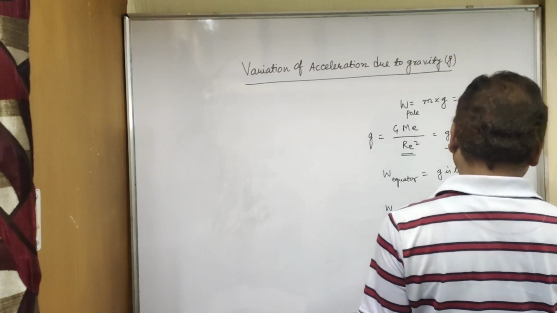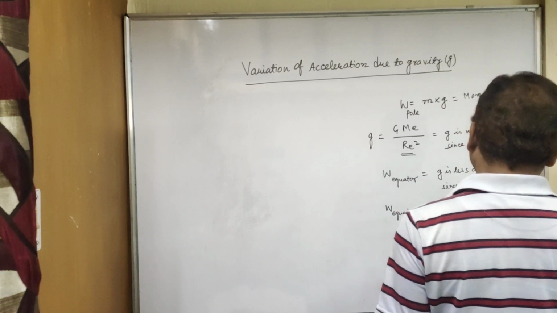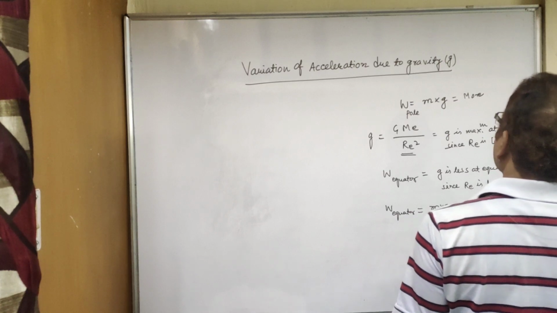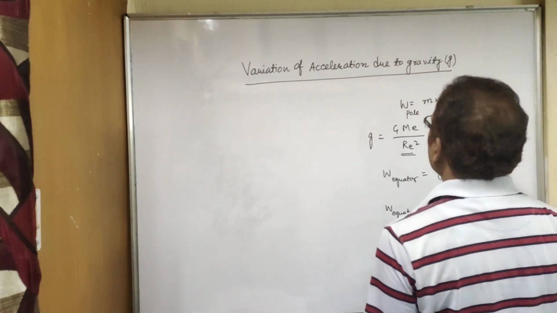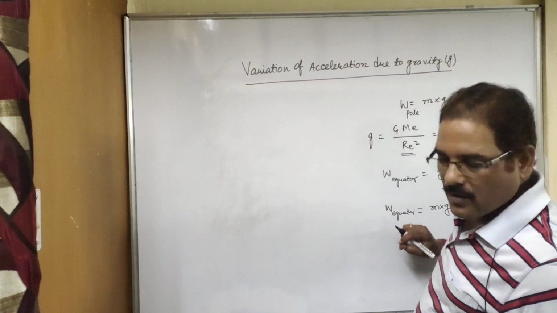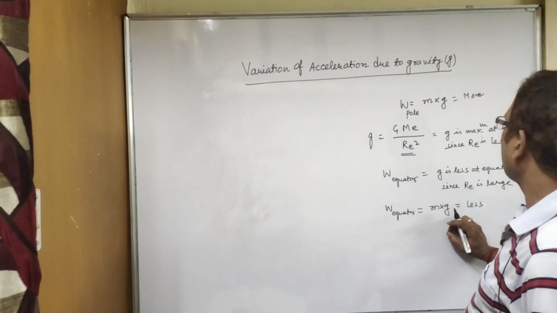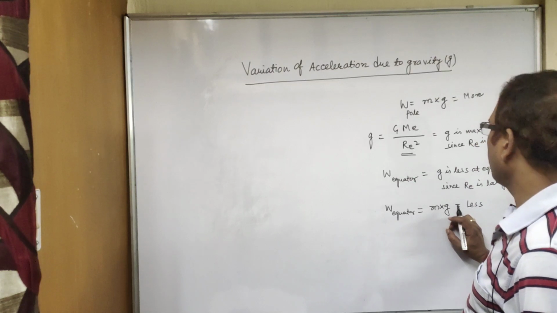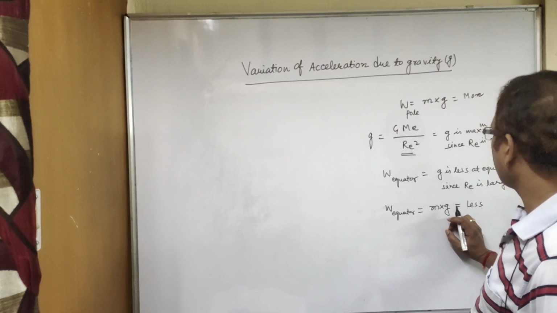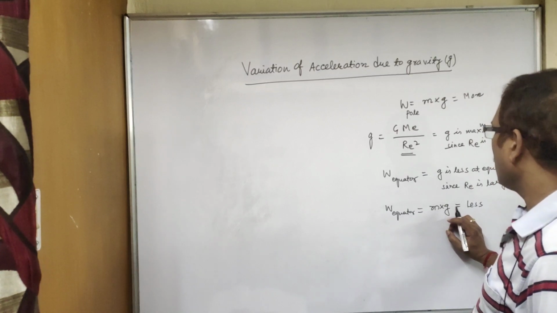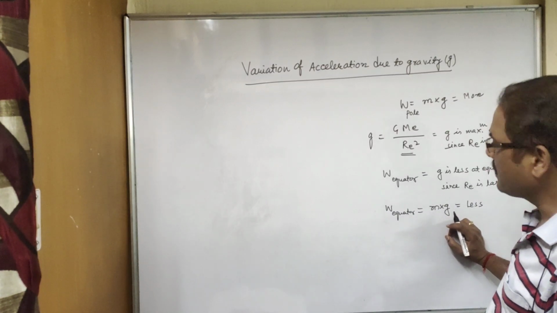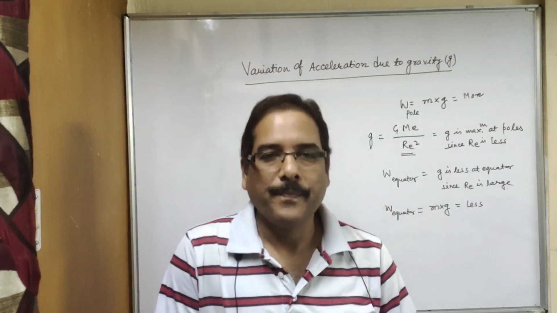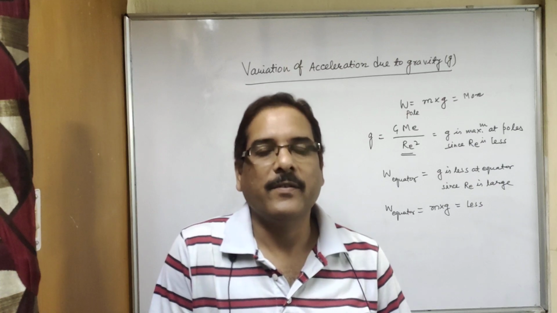So in this way you can answer this question: since the value of g is maximum at the poles, the weight will be more, and if the value of g is less at the equator, then the weight will also be less. So his friend will not agree with the weight of gold, because the weight will vary.